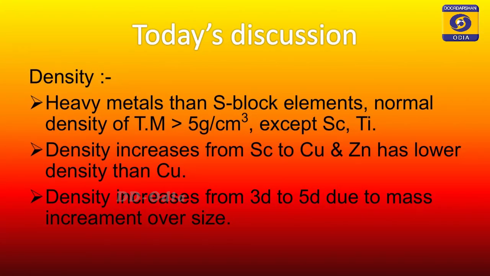Density means mass by volume. On moving from scandium to zinc, the variation of size is not as much as we are expecting. Size does not vary as much, but mass increases. Since density equals mass by volume, the increase in mass dominates over size, so density gradually increases from scandium to copper. But in the case of zinc, size dominates over mass, so the density of zinc is lower than copper. This is the only difference.